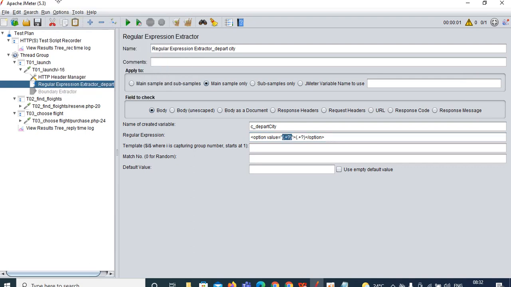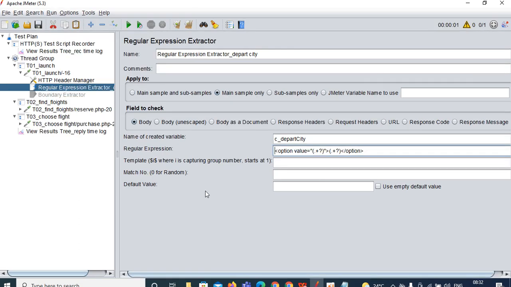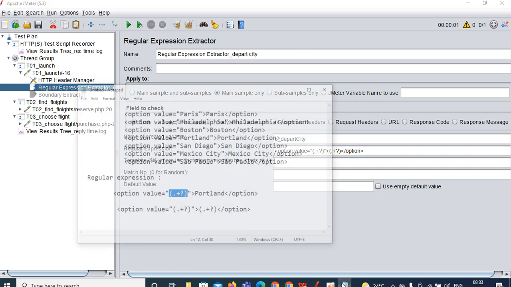Let me go to full screen mode. Everybody go to full screen mode so that you can visualize in a better way. Here you can see dot plus question mark. This is group 1 and this is group 2. We are having 2 groups now. Which one do you need to capture? In our case you can capture either this one or this one as well, because those 2 names are the same.